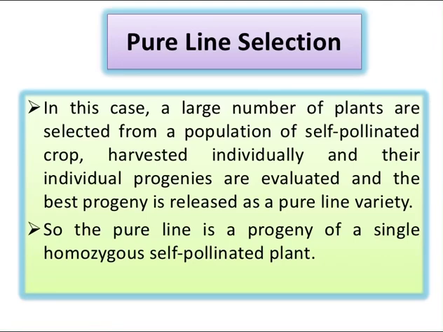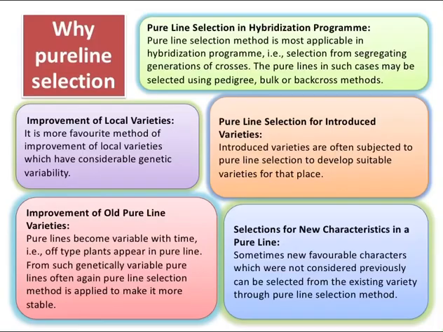So we should know now why pure line selection. Because it can be used in a hybridization program. Pure line selection is most applicable in the hybridization process, that is, selection from segregating generations of crosses. The pure lines in such cases may be selected using pedigree, bulk or backcross methods. In my next presentations, I will explain what the pedigree, bulk and backcross methods are.